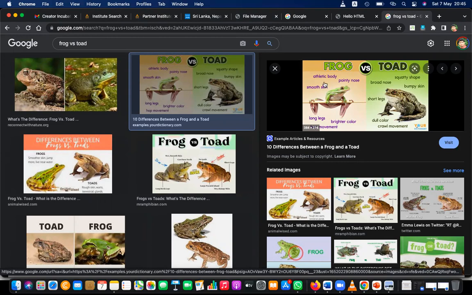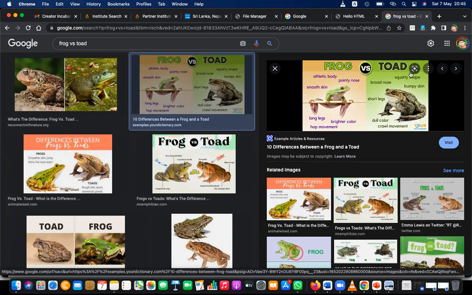Frog is like, you can see they are having long legs, so they can jump from one place to another place. Actually, they can jump long distances because of these long legs, right? Because of the long legs, they can jump from one place to another very quickly.